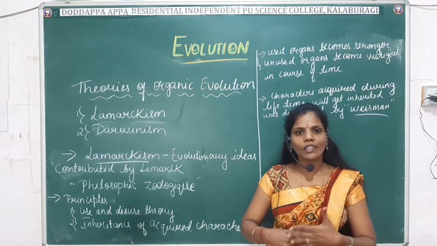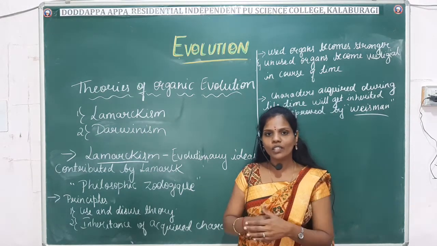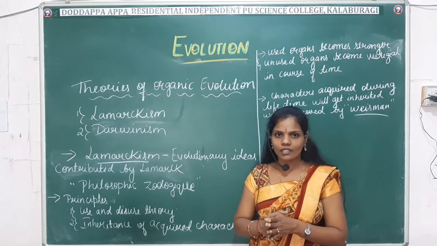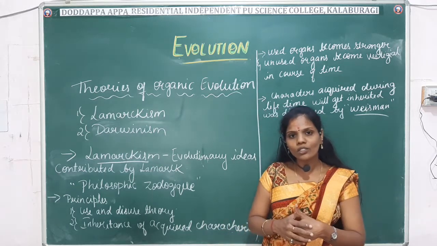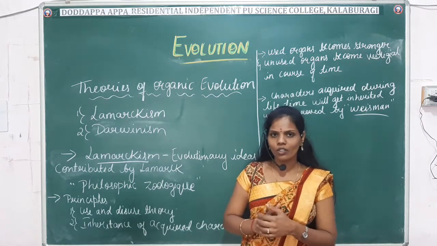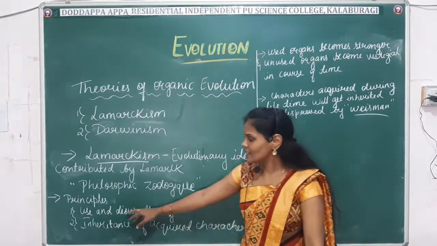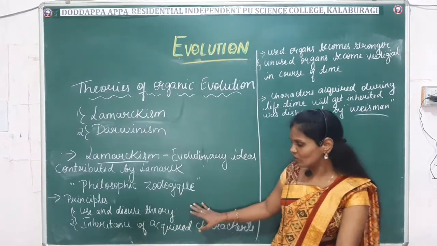In the human body we come across different vestigial organs, the organs which we don't use in our body, which become vestigial. And the organs which we use during the course of time will grow and become stronger. This use and disuse theory holds good.